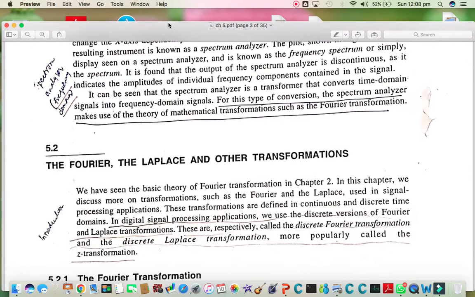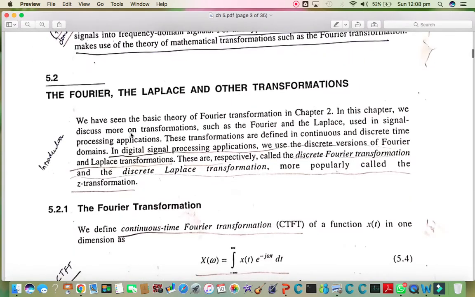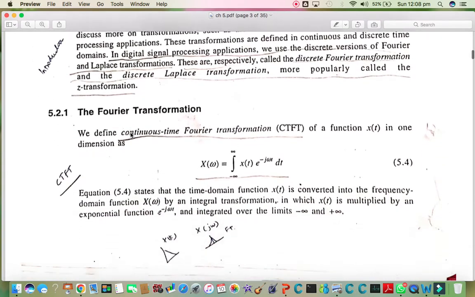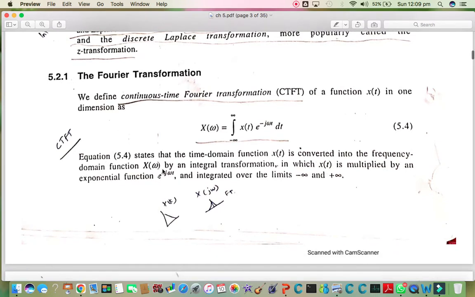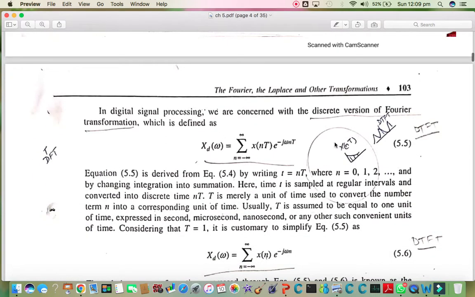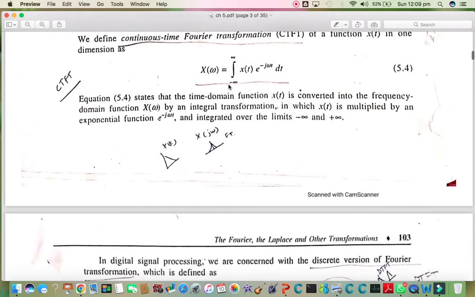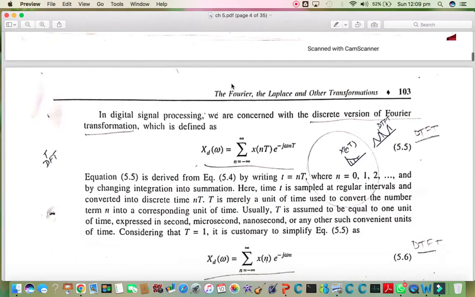Okay, so we can have a brief introduction of about Fourier transformations over here. And this is an expression which is containing a continuous time signal and transforming it into a continuous frequency signal. So it is a continuous time Fourier transformation. And then we have a discrete time Fourier transformation, in which the integral of the continuous time Fourier transformation is